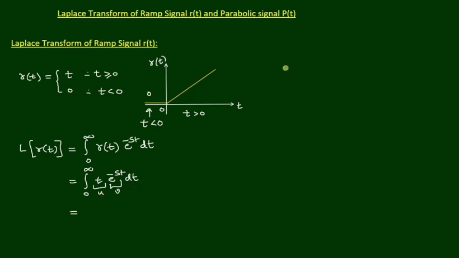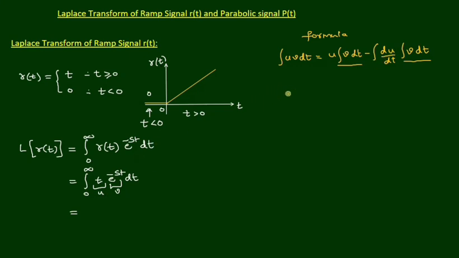Now we recall the formula for integral of uv dt. Integral of uv dt is equal to u times integral of v dt, minus integral of du by dt times integral of v dt. So there are two integrals of v dt, and one derivative function, which is the derivative of u.